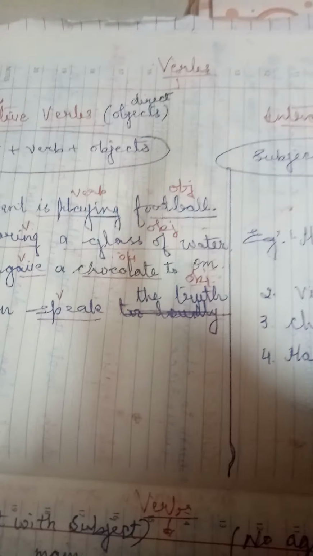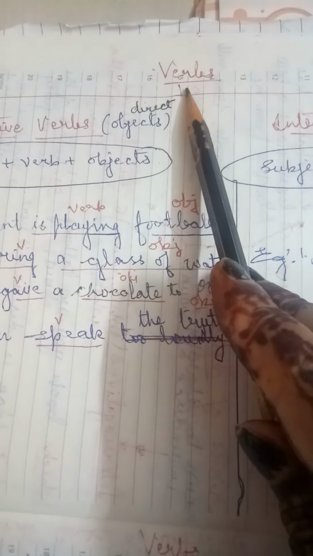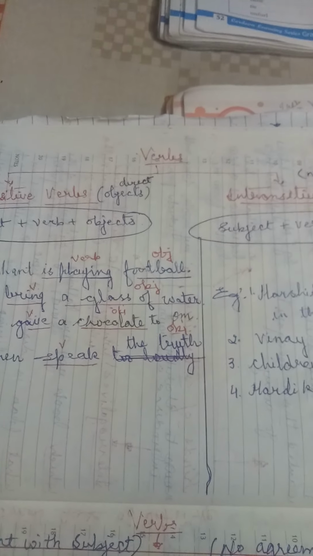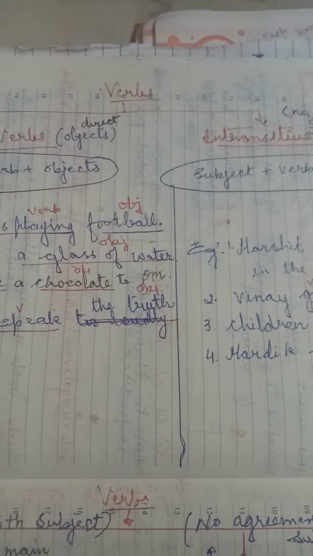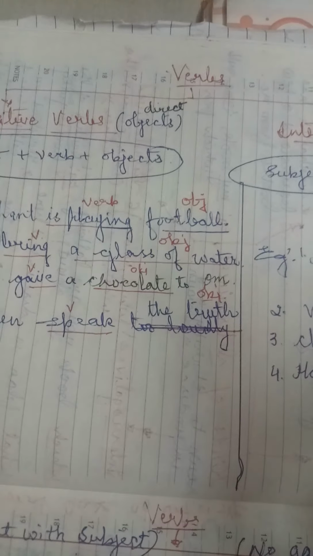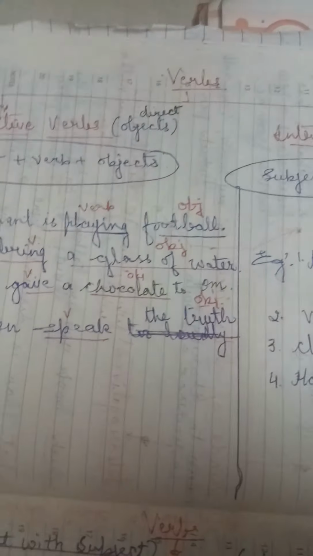Today, we'll mainly discuss the verbs. So, what are verbs? All of you know very well. Verbs are the action words. They tell us about the actions performed by the nouns or the pronouns.